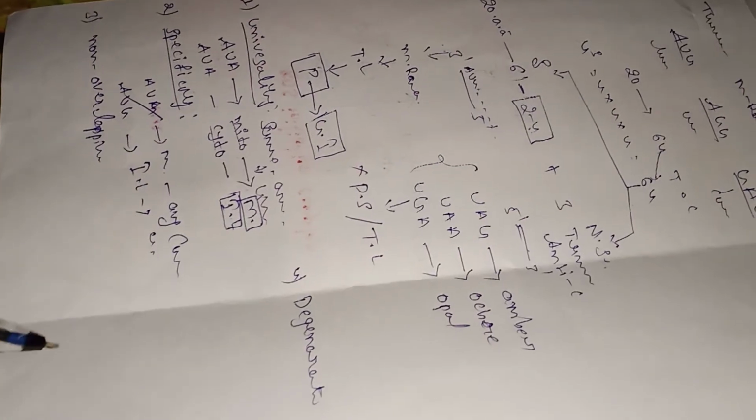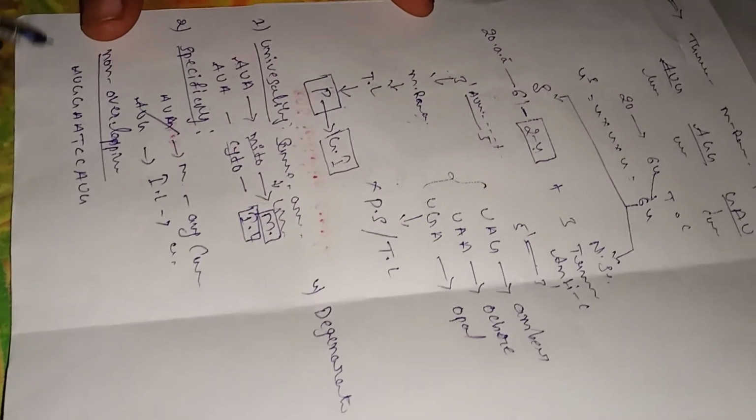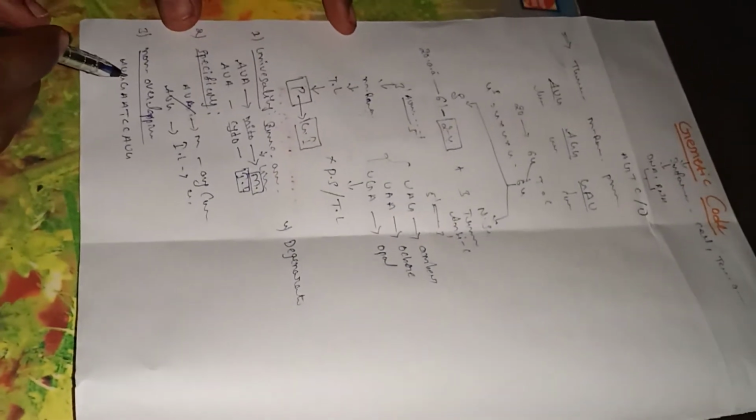The next one, non-overlapping, means the genetic code is read from a fixed point. For example, AUG GAA TCC AUC is a continuation of codons. Non-overlapping means the genetic code is read from the fixed point as a continuous base sequence, without any punctuation.